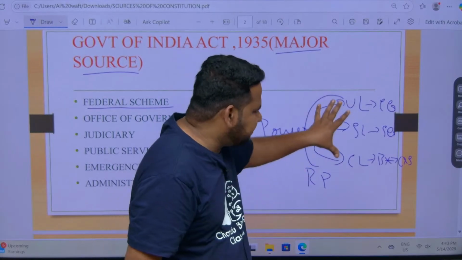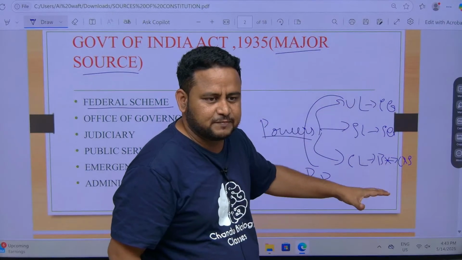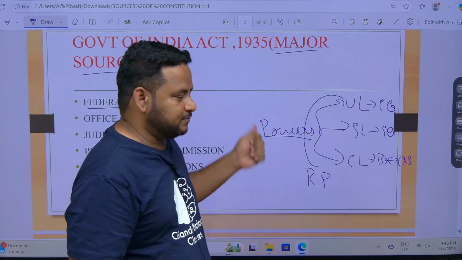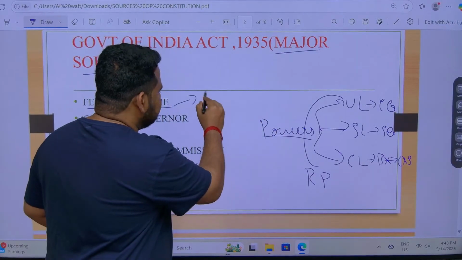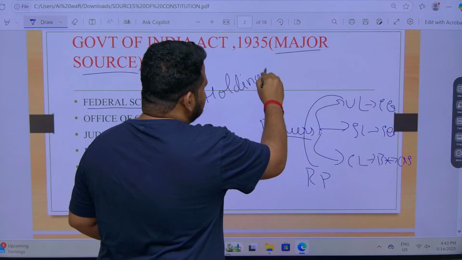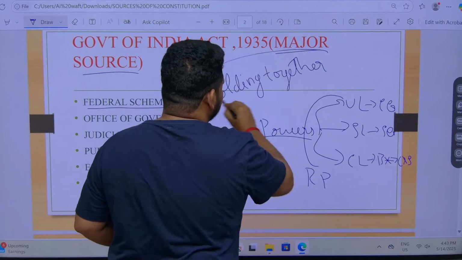So here we are dividing the powers between what? Majorly it is between central government and state government. This itself is called what? Federal scheme. Okay, federal scheme. And when we talk about federal scheme, India is called holding together federation. Holding together federation, very important. This you have to remember, holding together federation.